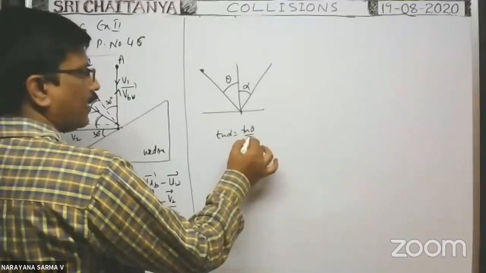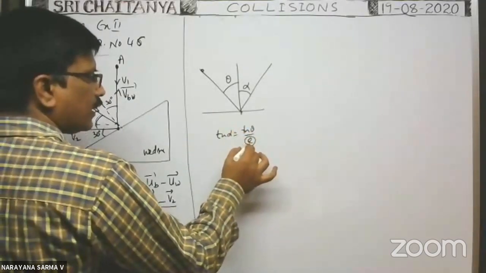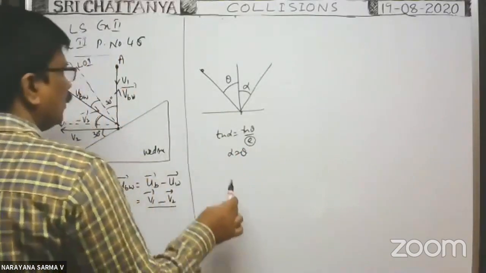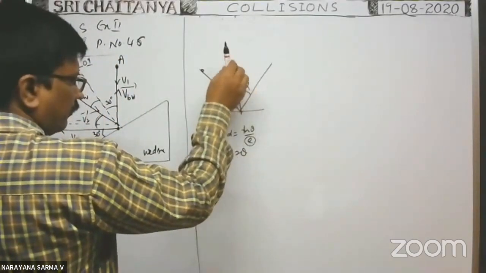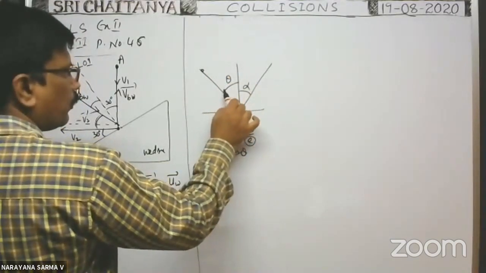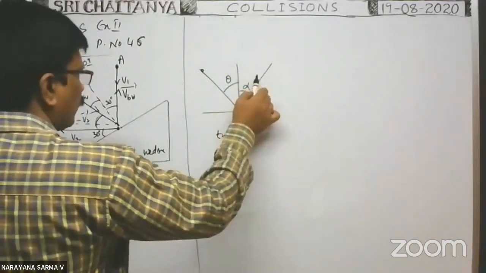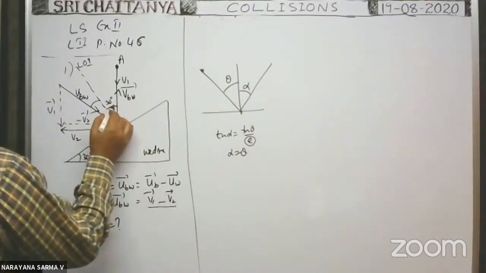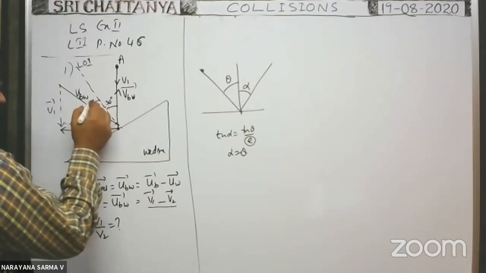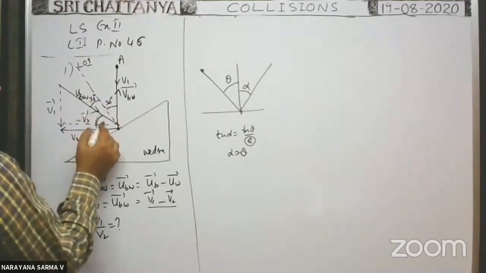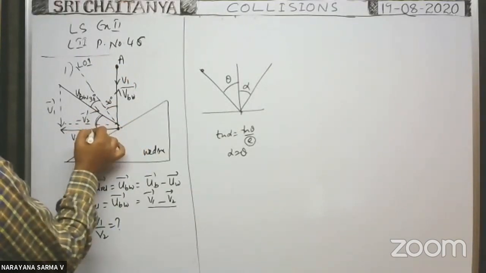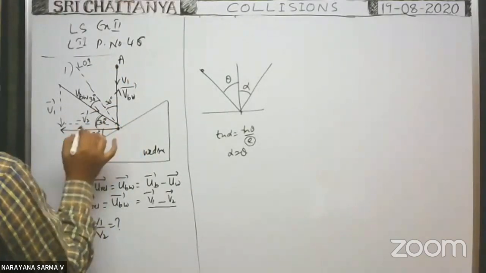As the collision is elastic, E is equal to 1, then alpha is equal to theta. That means with the normal to the plane, with whatever angle the body makes collision, with the same angle it rebounds. The angle at which it rebounds is known from the given data. That's why the angle of incidence is also the same. That means this is also 30. As this is 30, and these two are perpendicular, this must be 30 degree angle.